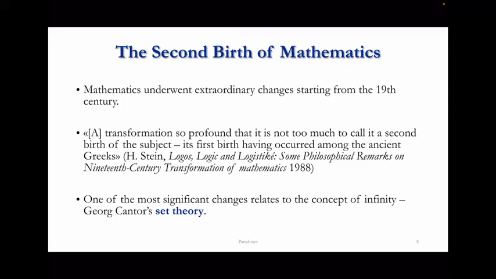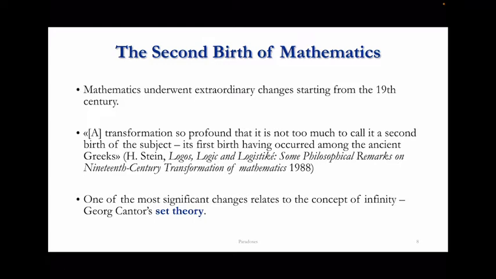Last time we saw important changes which took place within mathematics from the beginning of the 19th century. And I reminded you of this beautiful way of phrasing these changes by Howard Stein, who claimed that mathematics underwent a transformation so profound that it is not too much to call it a second birth of the subject, its first birth having occurred among the ancient Greeks. So we have this rebirth, a new birth of mathematics.